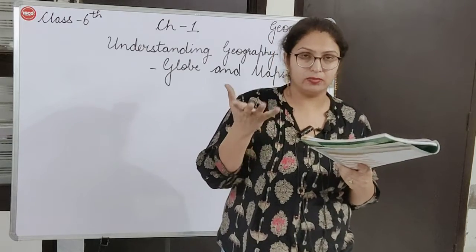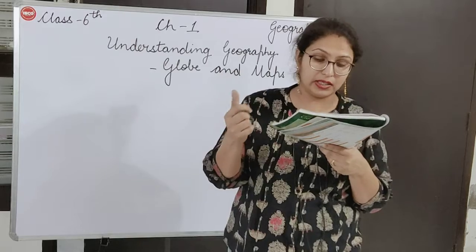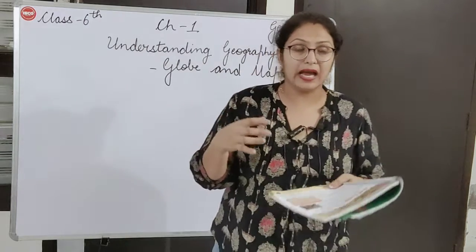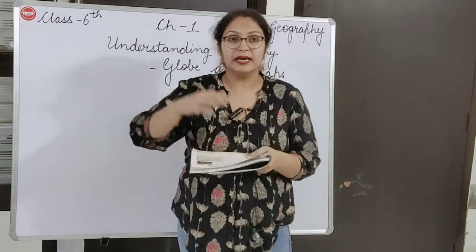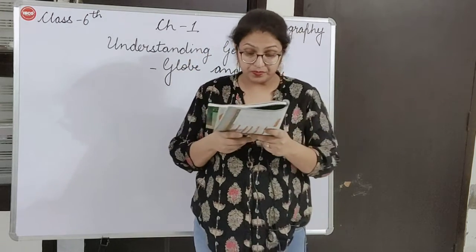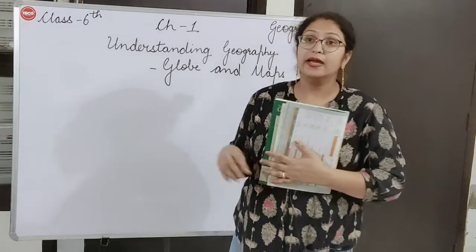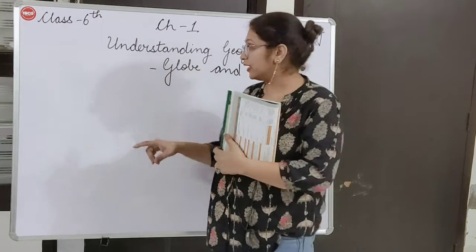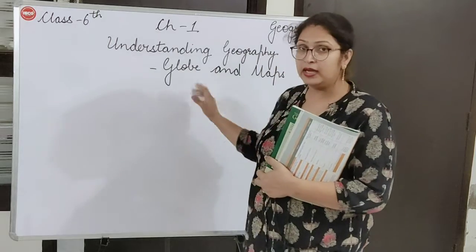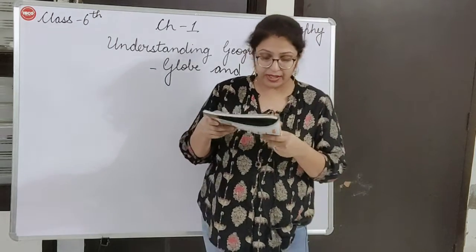So it is a man-made model of the earth in three-dimensional. Three-dimensional means it has length, breadth and depth. It is a very realistic representation of the earth. It looks very real, okay? The shape we have of India, it is in the same shape, okay? So it looks very real.